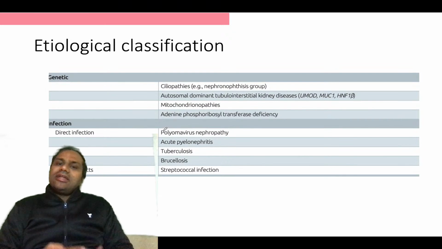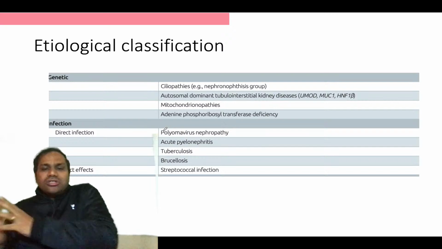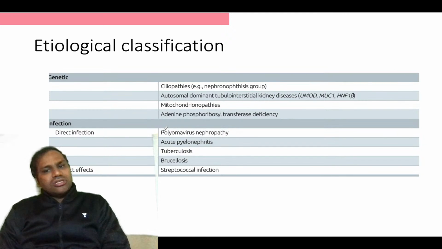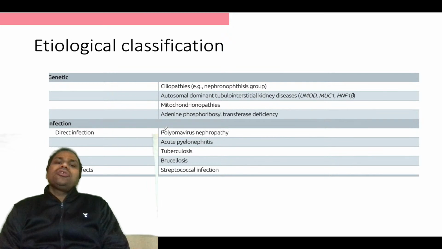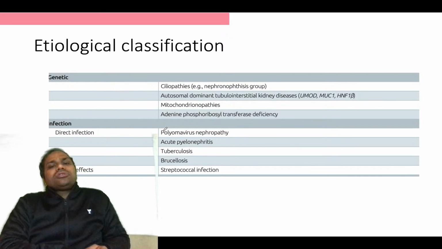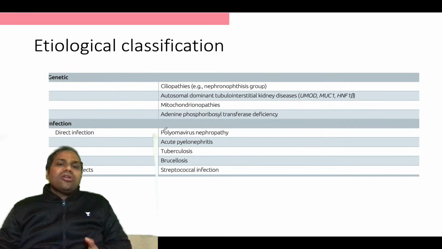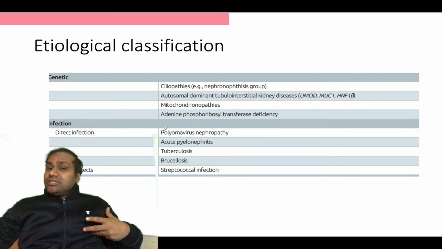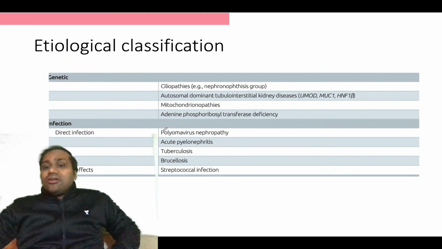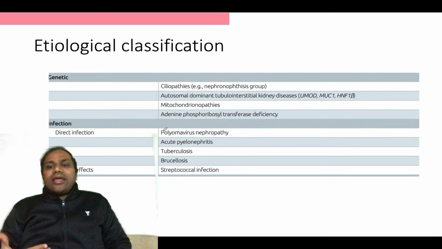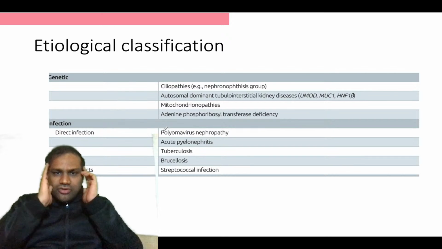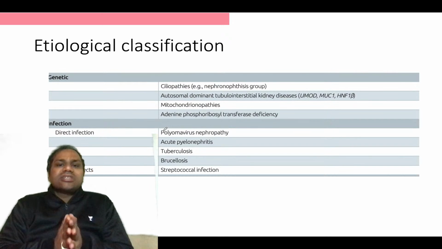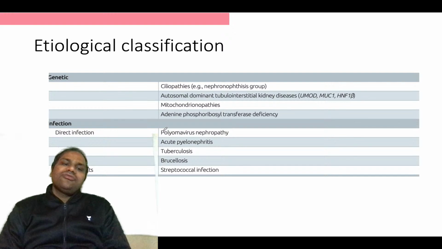Then you think whether there are any endocrinological factors or not, metabolic factors or not. In each and every disease when you talk about etiology, you just need to think: yes, there could be some metabolic factor here, some endocrinological factor, something due to thyroid, autoimmune causes like SLE or vasculitis. You should just think about that, and when your thinking process is clean and your mind is clear, obviously you can answer the question very easily, okay?